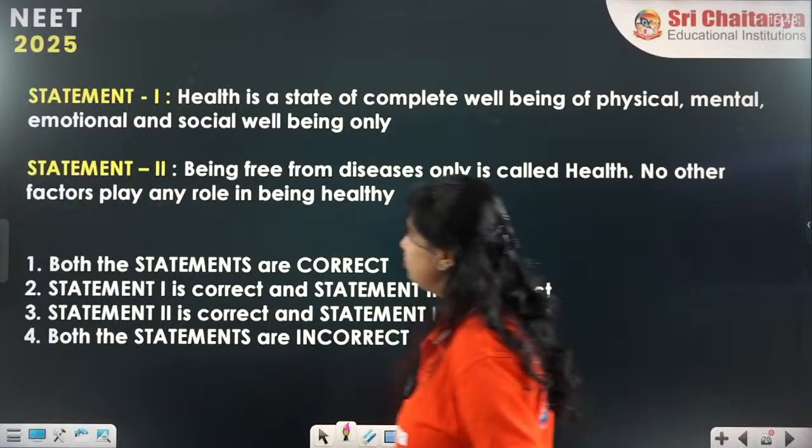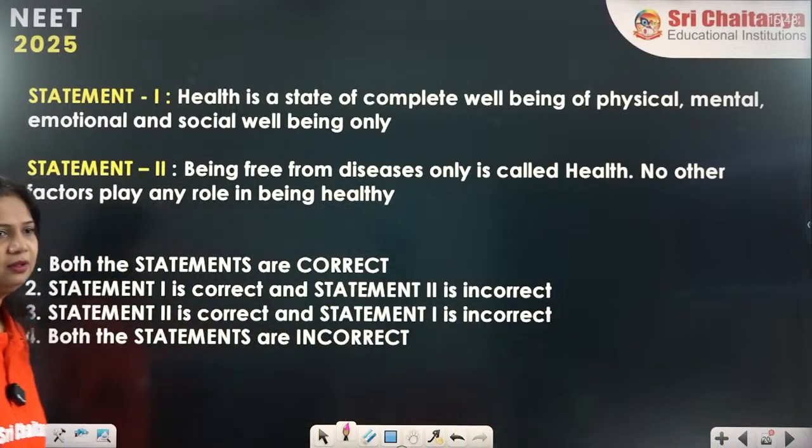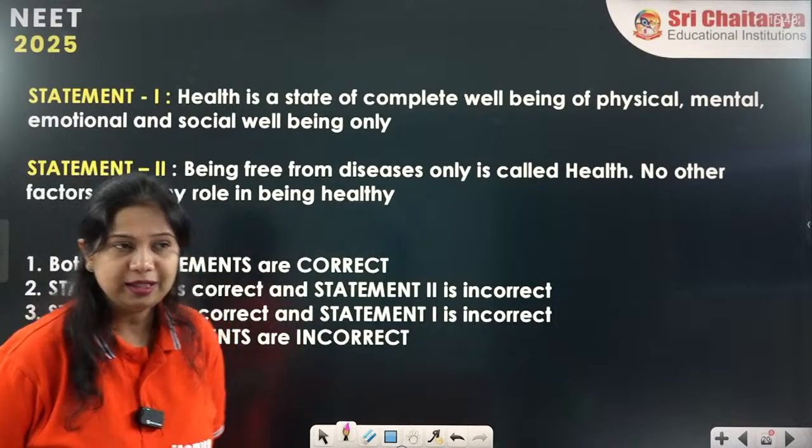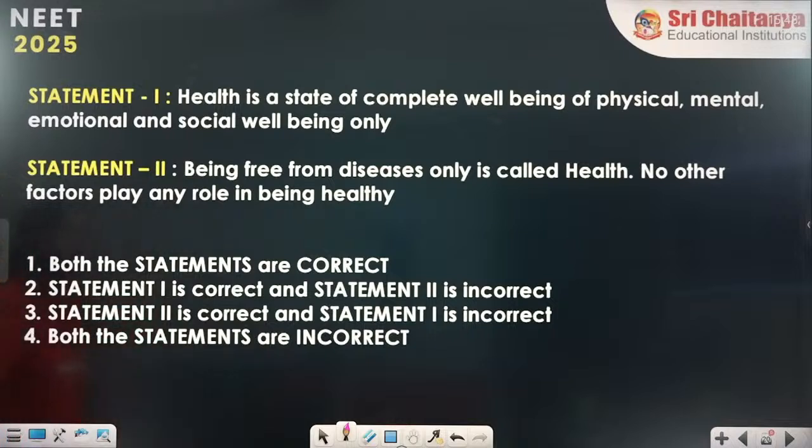Now read these two statements. Okay, the statements are here. Read them. Statement 1 says, health is a state of complete well-being of physical, mental, emotional and social well-being only. Statement 2, being free from diseases only is called health. No other factors play any role in being healthy. So what will be the answer? Which statement is correct? Both the statements are correct. 1 is correct, 2 is incorrect. What will be the answer?